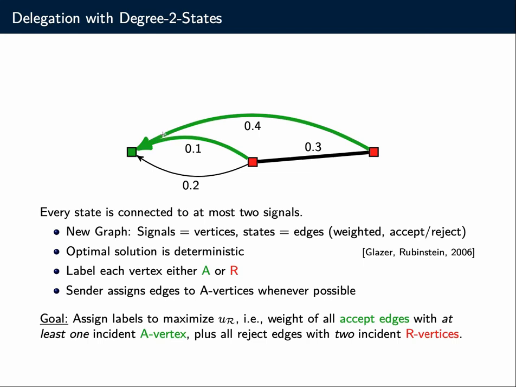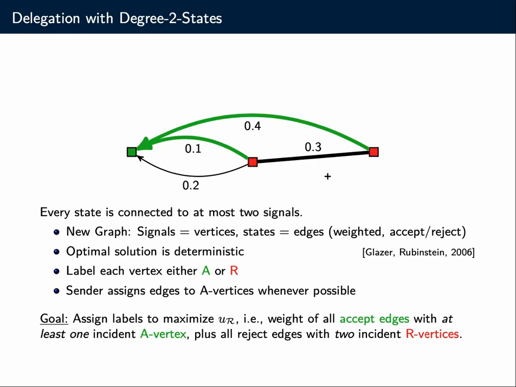For these states of nature, it's fine to send an accept signal because they get correctly classified. For this state of nature, the receiver would prefer to get a reject signal, obviously, but since the sender maximizes the accept probability, this will be wrongly classified. Here, this state will be correctly classified because it will be assigned the reject signal, and then the receiver takes the reject action. So this is correct as well.